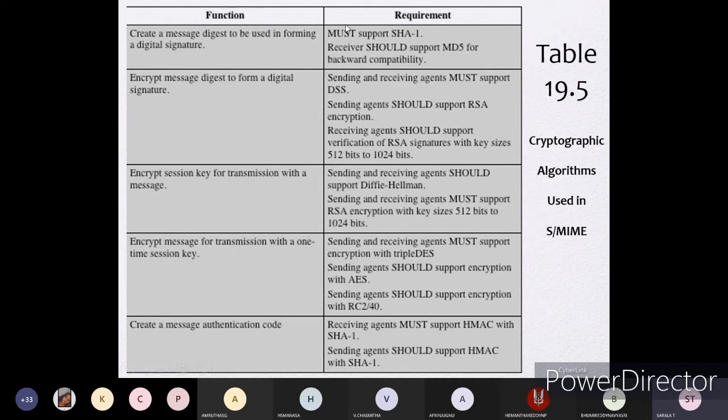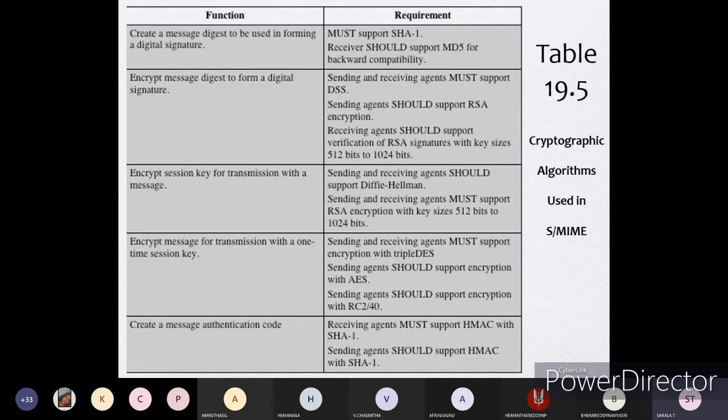At that time, the sender must support the SHA-1 hash function, and the receiver should support MD5 for backward compatibility, to find out the digital signature.